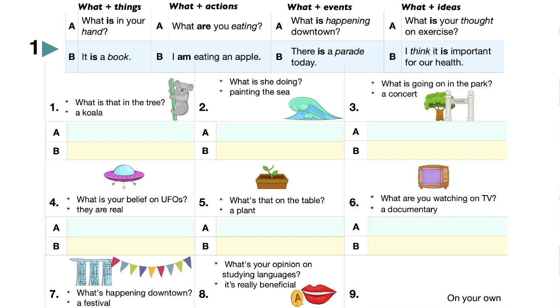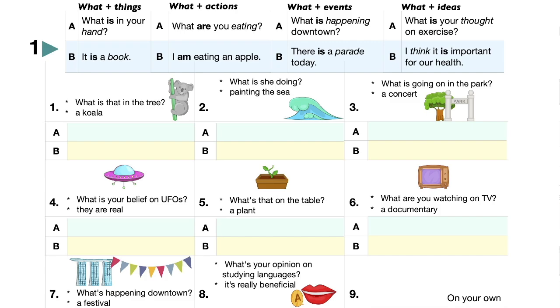Number 5, the question is, what's that on the table? And what's the picture? Yes, it's a plant, so it's a thing, right? What is that on the table? And then because it's a thing, we want to use it, and then the be verb is.